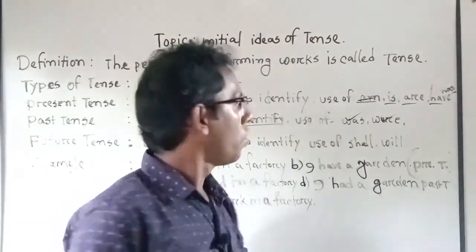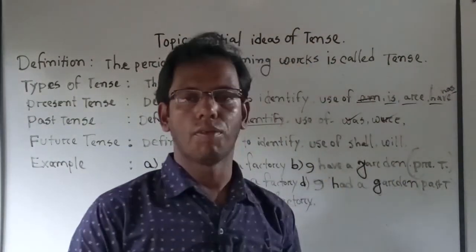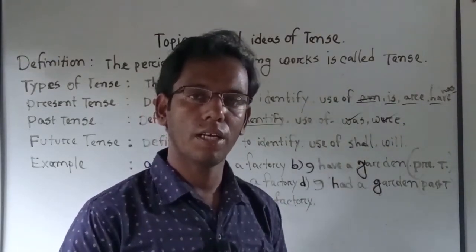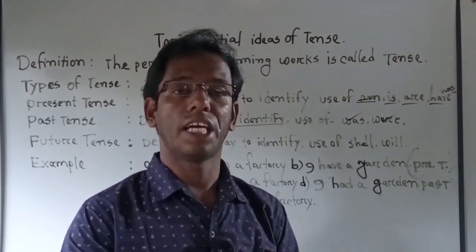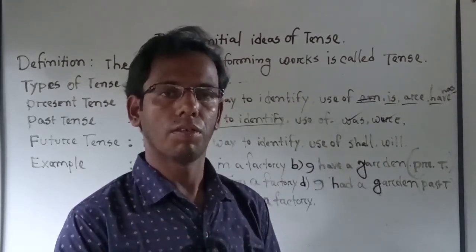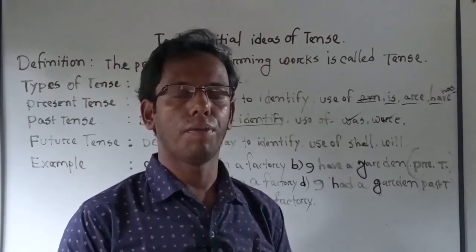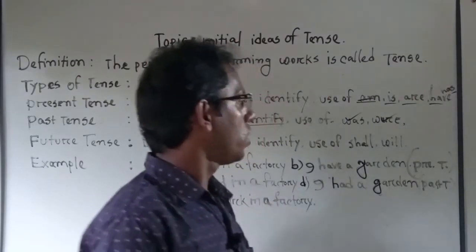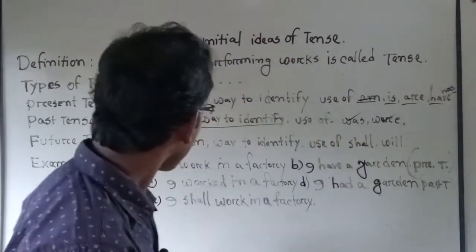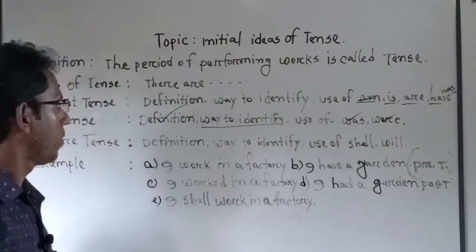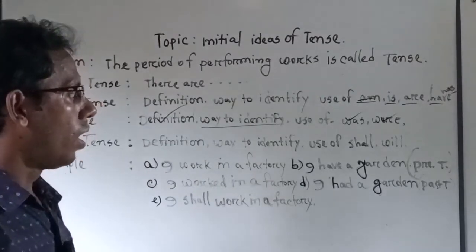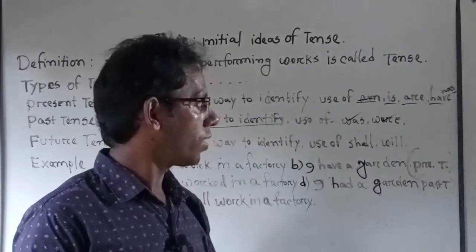Then where? Were is used after plural number. They were dancing. They were swimming. They were constructing. Okay. In this way, we can bring different types of examples. We will go into our examples after a little bit. So now, we have already learned about the present tense and past tense and their definitions. We have the identification and use of am, is, are, was, were, have, has, etc.